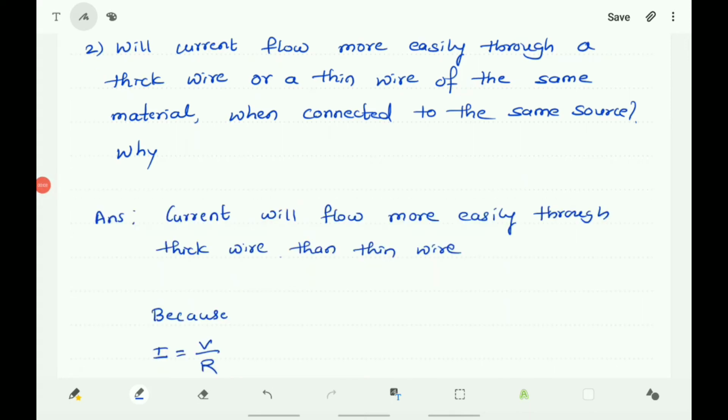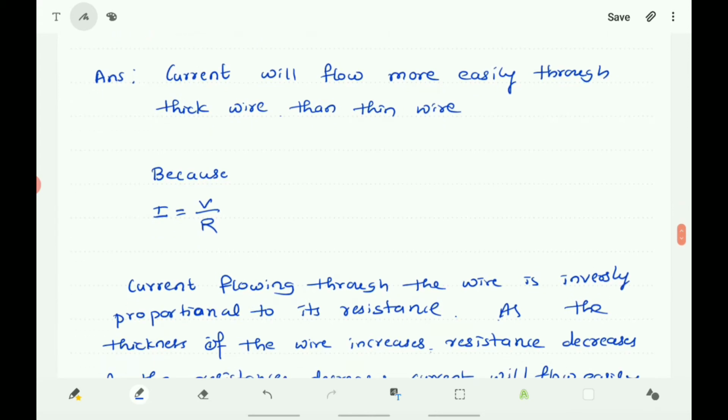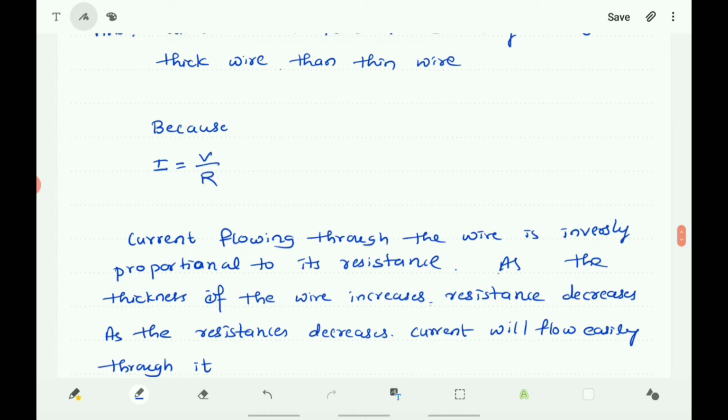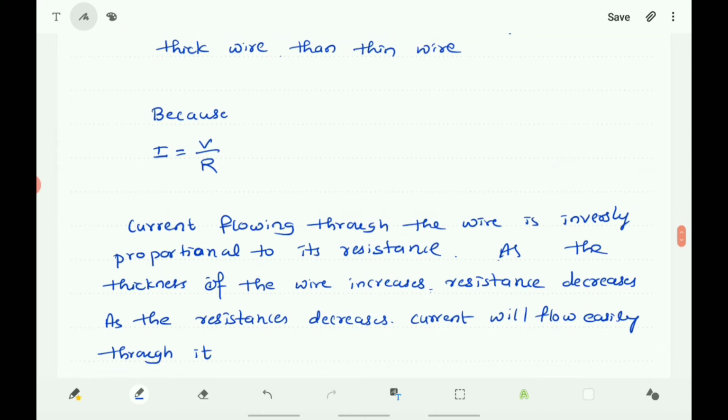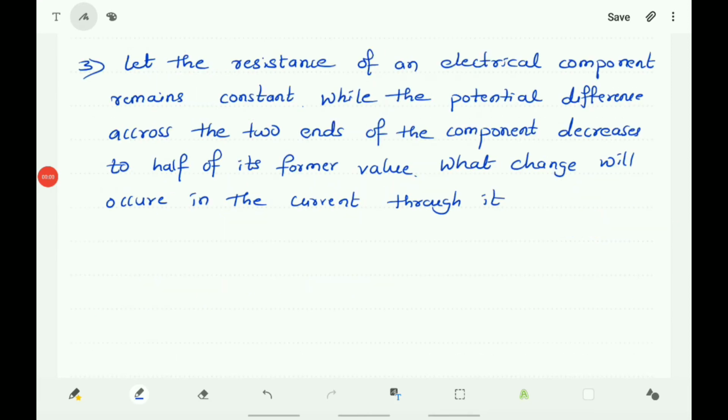Note down the answer here. Current will flow more easily through the thick wire than the thin wire. That is because I is equal to V by R. Current flowing through the wire is inversely proportional to its resistance. As the thickness of the wire increases, resistance decreases. As the resistance decreases, current will flow easily through it.